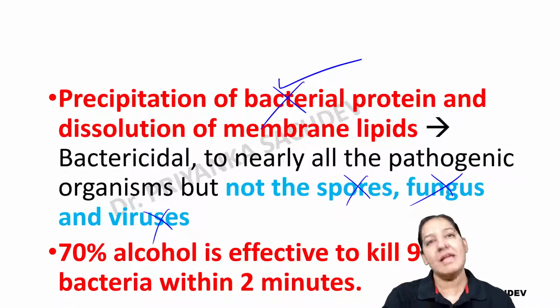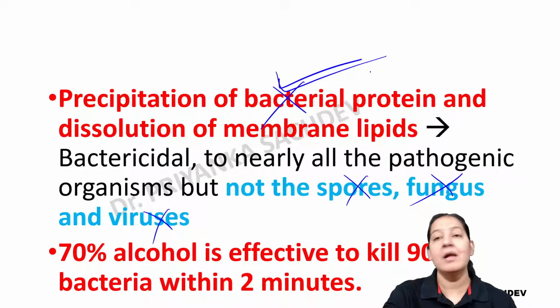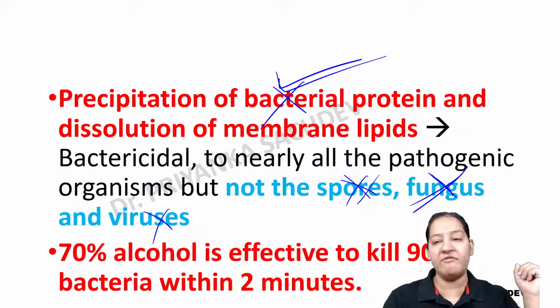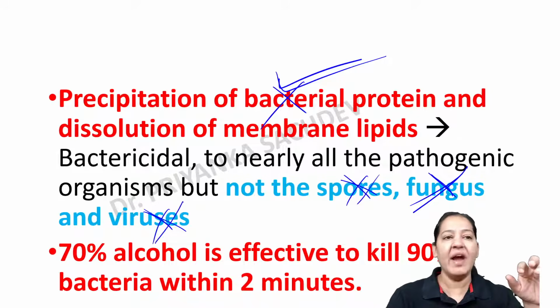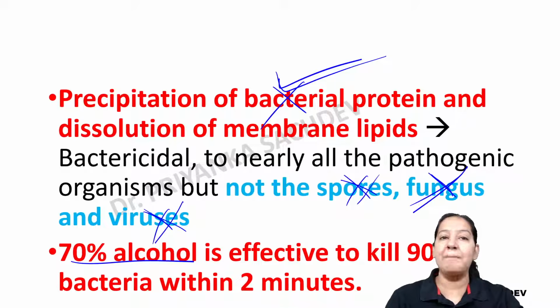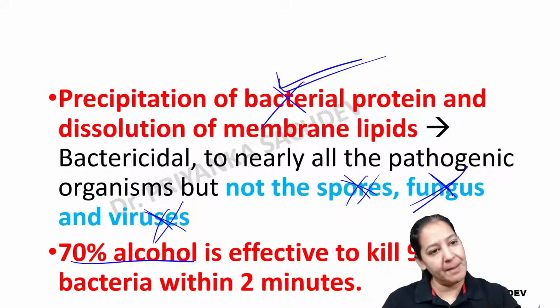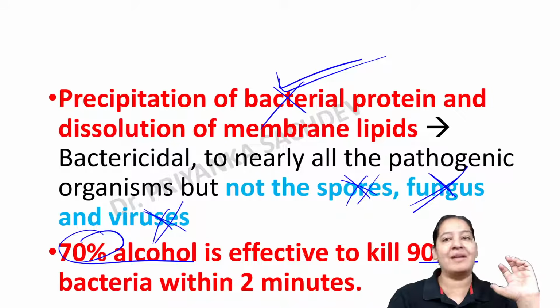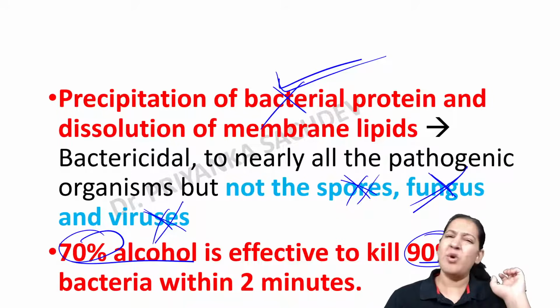As a sterilizer, yes, for killing bacteria it is a good sterilizer, but it does not kill the spores of the bacteria, it does not kill fungus, and it does not kill viruses, right? Now 70% alcohol is a better sterilizer as compared to 90%. Percentage wise, 70% is better as compared to 90%. Why so?